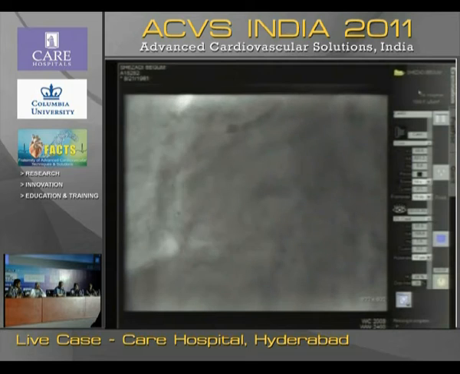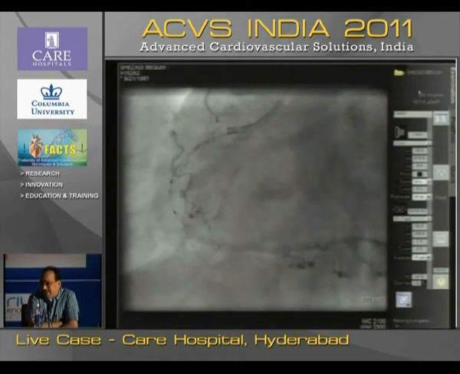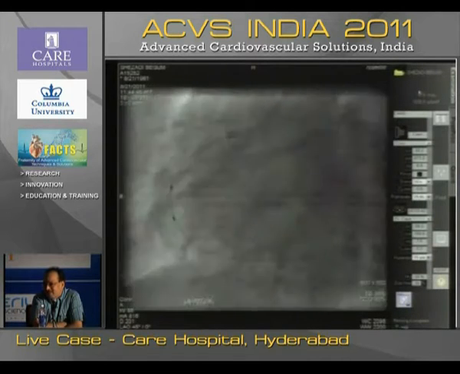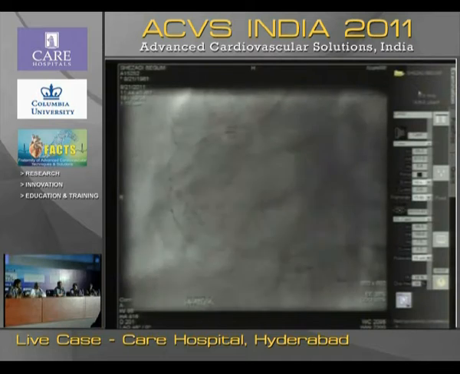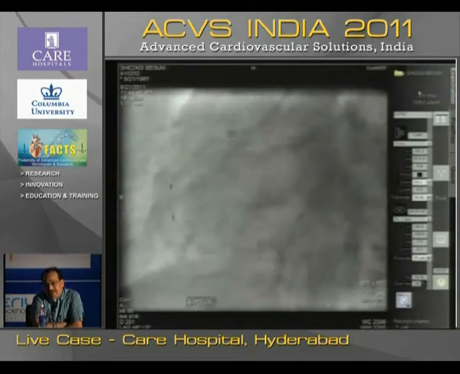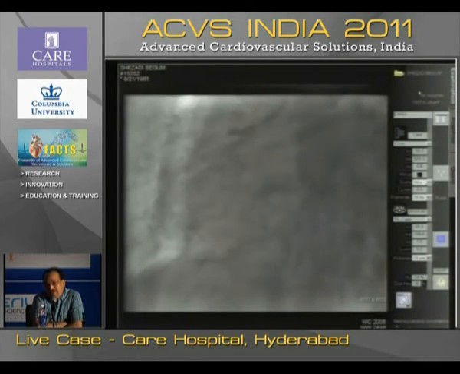I think there is a lot of debate about the culprit vessel in multivessel disease with acute myocardial infarction, whether to stage the other lesions or to do them simultaneously. People here should take this idea: in any patient who comes with acute myocardial infarction, the idea is to treat the culprit vessel, and tackle the other arteries at the same time only if the patient is hemodynamically unstable and has critical disease. The other arteries should be tackled preferably after 4 to 6 weeks, not before discharge.